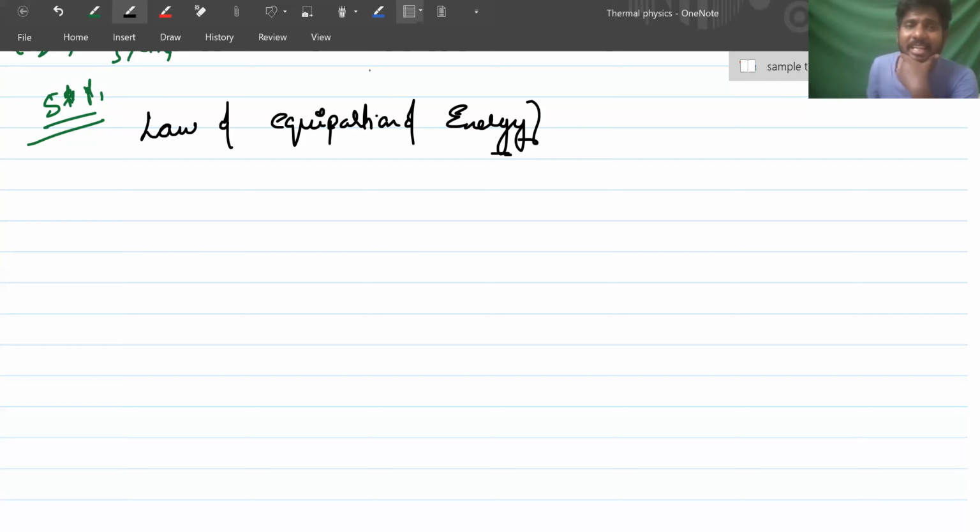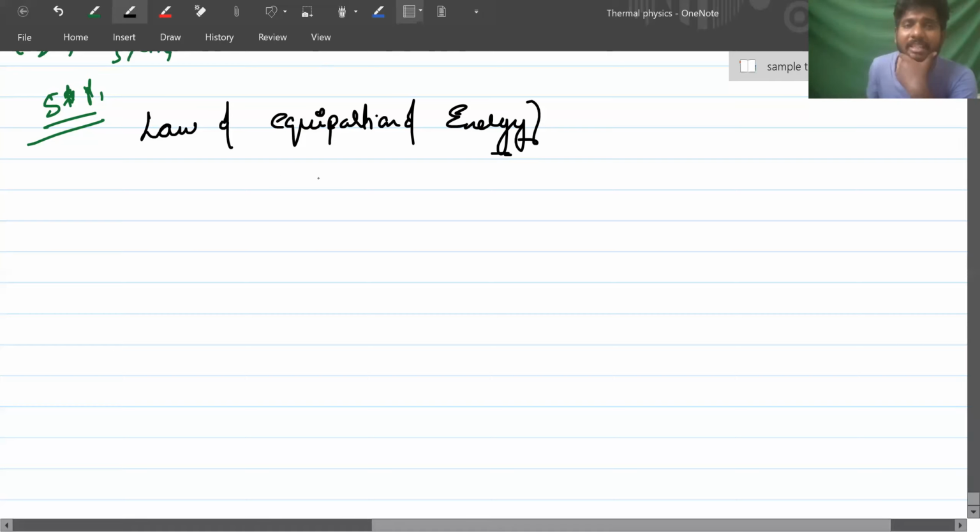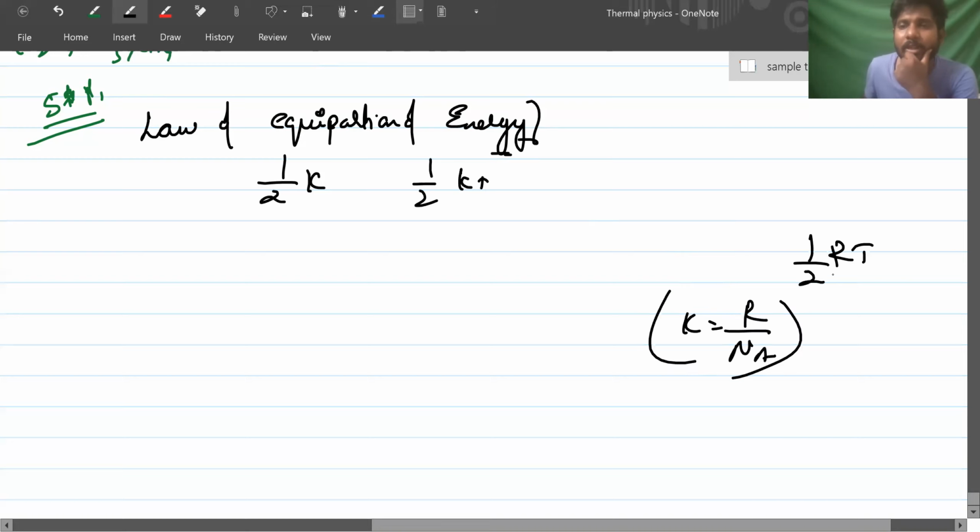For each degree of freedom, the energy will be half kT for a molecule. Why? I'll tell you. For the Avogadro number of molecules, that will be half RT. K is equal to R by NA, Avogadro number. So if you divide it by NA, it will be half kT.